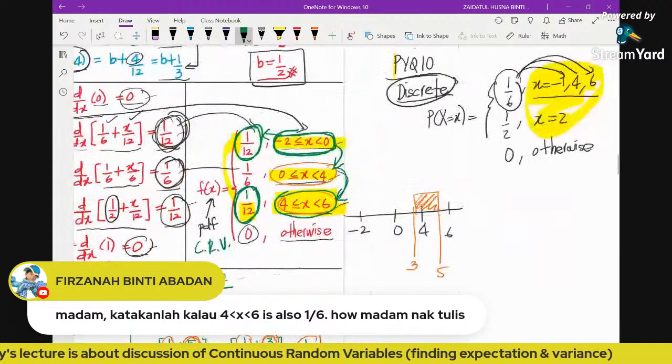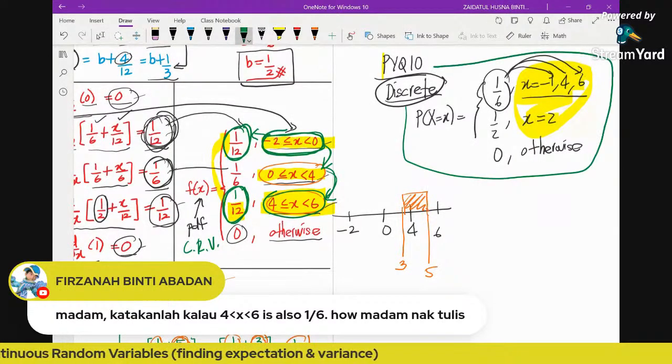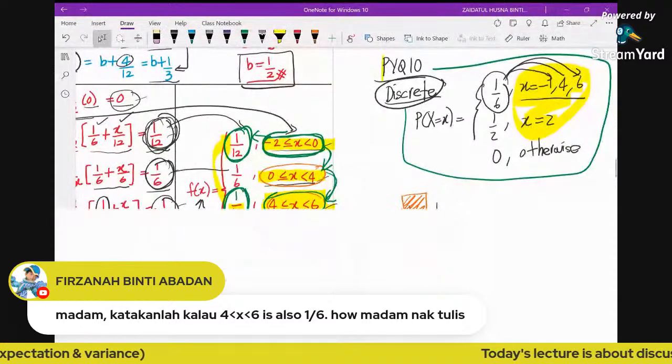Unlike discrete, where we can combine, like past year question number 10. So I hope that answers your question.